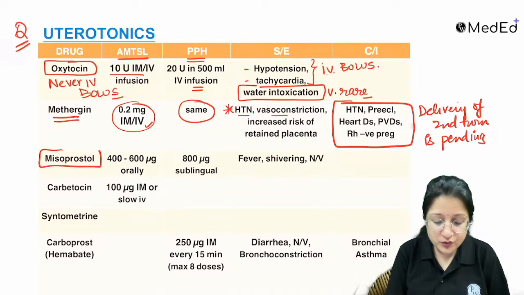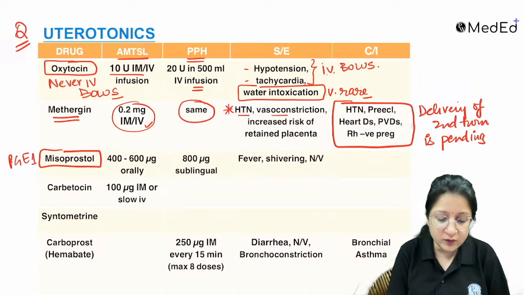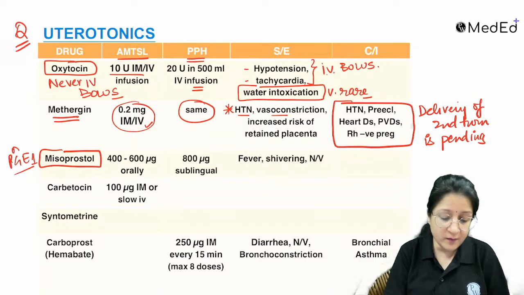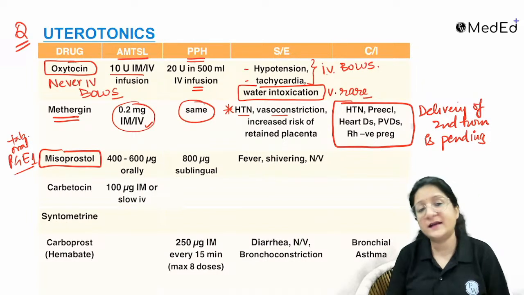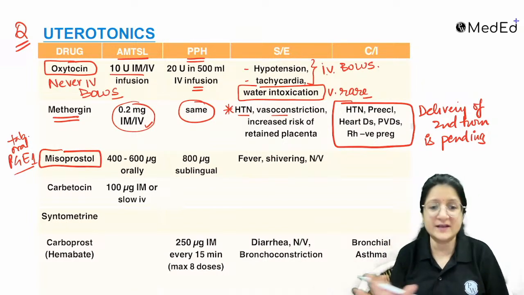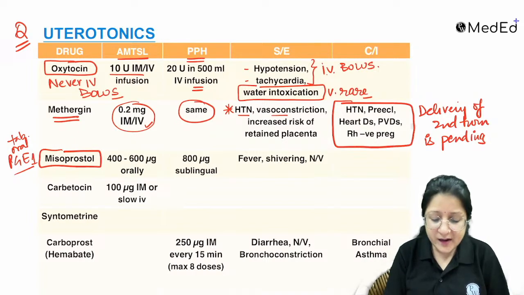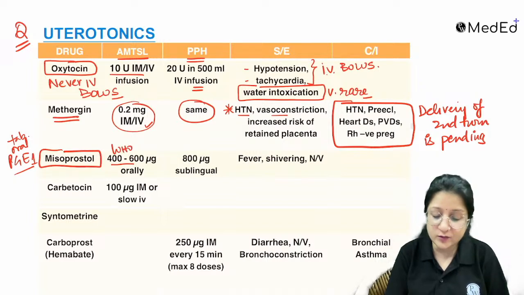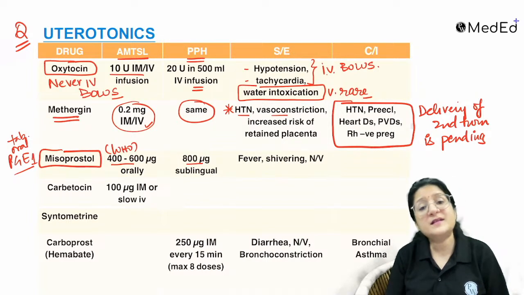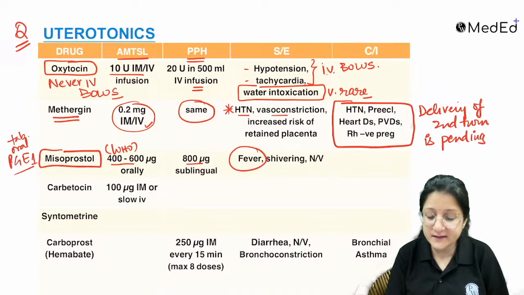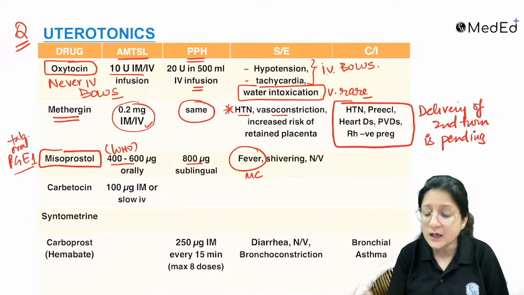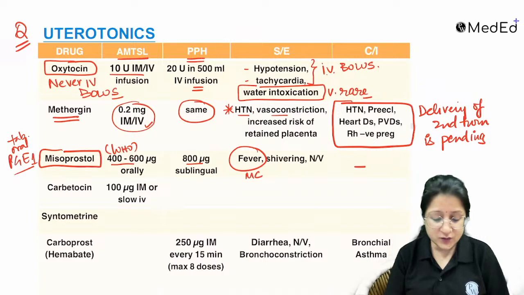Then you have misoprostol. Misoprostol is PGE1 analog. The advantages of misoprostol is that it is in the oral form, it is in the tablet form, right? And it is stable at room temperature, so it is much cheaper also, right? The dose for AMTSL is 400 to 600 microgram orally as recommended by the WHO, and 800 microgram sublingual. Fever is the most common side effect, apart from that, shivering tends to occur. There are no specific contraindications for misoprostol as well.